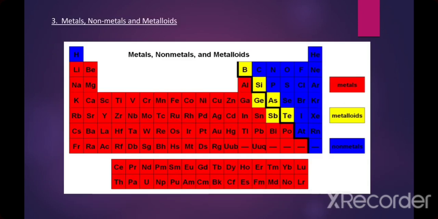Now, metals, non-metals and metalloids. Most of the periodic table consists of metals. Few are non-metals and very few are metalloids. Metals are red in color, non-metals are blue in color, and metalloids are yellow. Metalloids have the properties of metals and non-metals both.